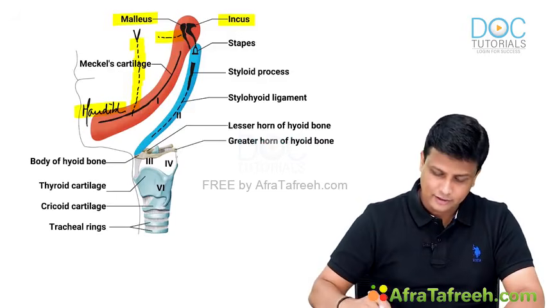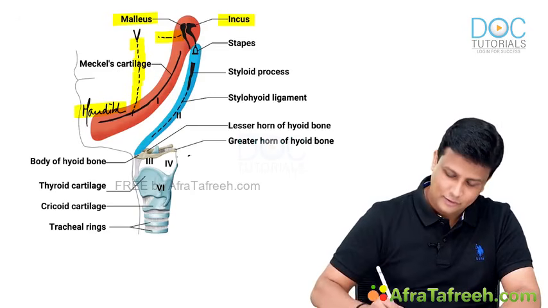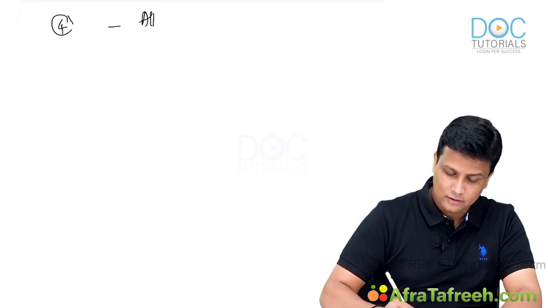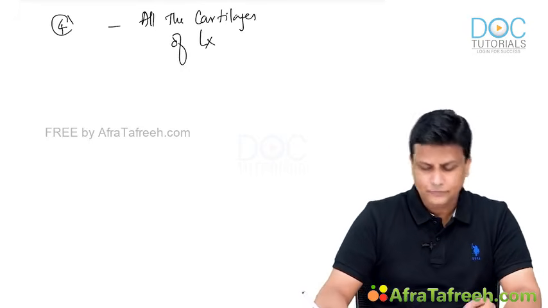Then what do you have after the hyoid bone? Come on, look at this diagram here. After that, it's all about the larynx, and in the larynx, it's all about the cartilages of the larynx. So arch number 4 is going to form all the cartilages of the larynx.